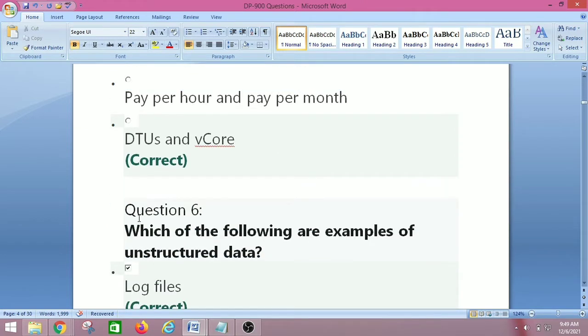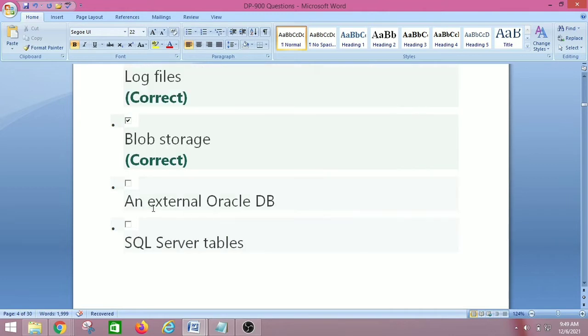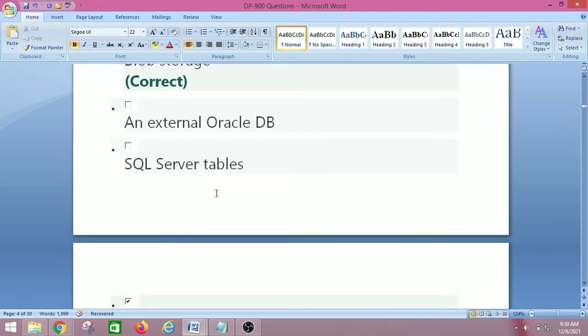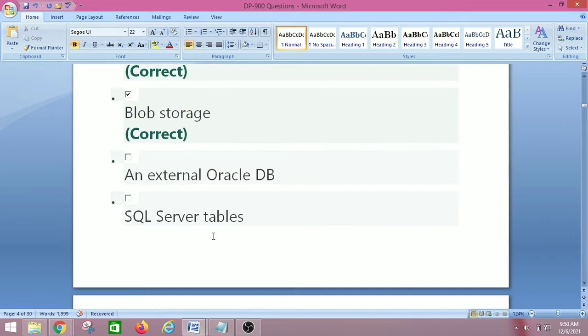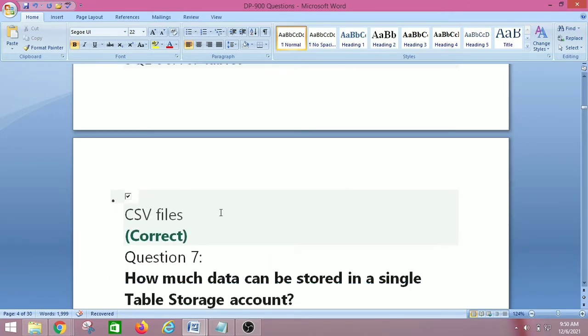Let's move on to question number 6. Which of the following are examples of unstructured data? So we have log files, blob storage, an external Oracle DB, SQL server tables and CSV files. So we have 3 right options: log files, blob storage and CSV files.